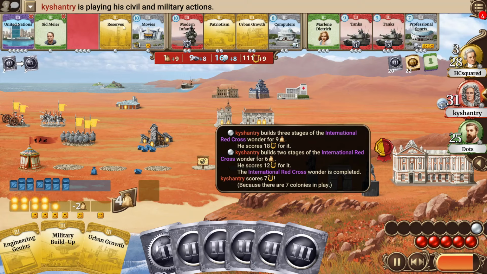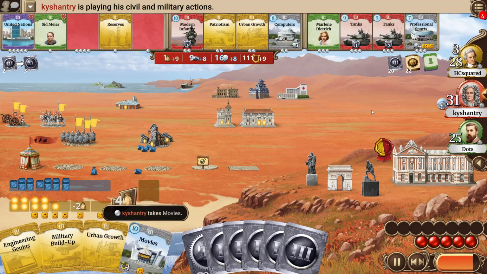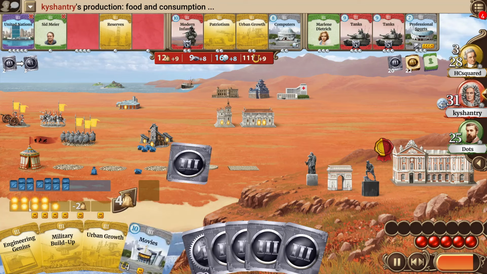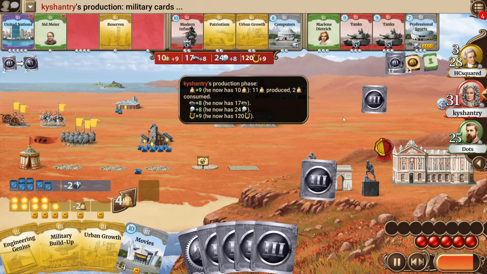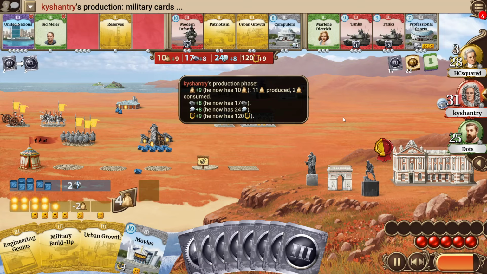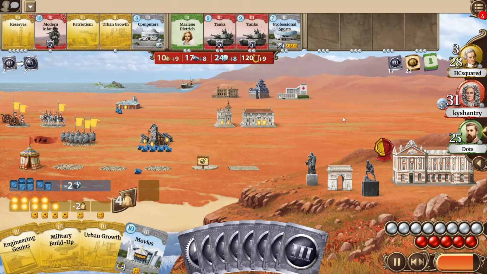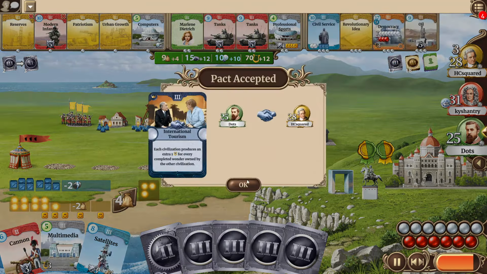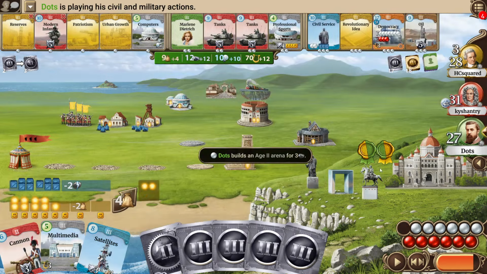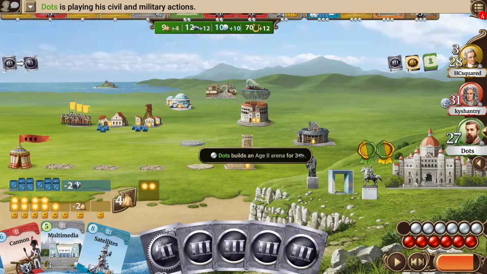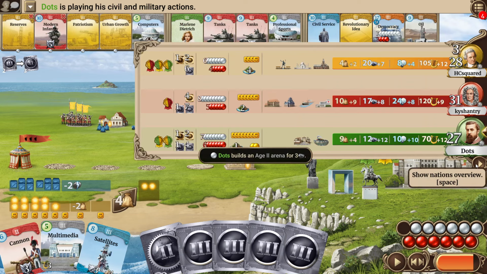Guess now maybe it just takes the reserves or even the movies if he wants to have something to invest his culture into. And he indeed goes for the movies, has the military build-up, so maybe he's not really afraid of any military pressure that his opponents could go for. Dots offers the international tourism to HCsquared. They both have a pact ongoing, maybe just trying to keep Kyshantry in check, who already has quite a lead in the standings. So yeah, both of them now gaining some additional culture production.